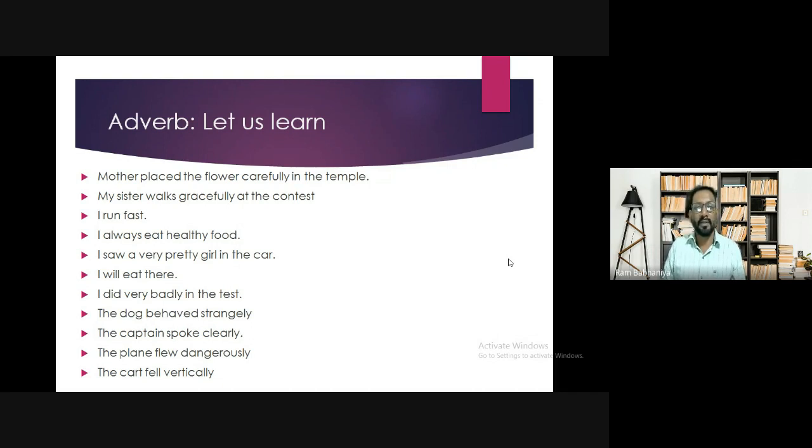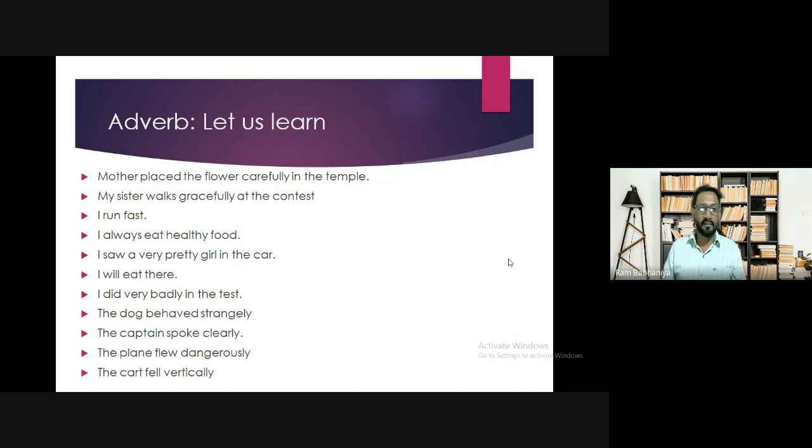It tells us about the manner of the action, how the action was taking place, or how the action took place. My sister walks gracefully at the contest. So again, it is what? Adverb of manner. I run fast. Adverb of manner. I always eat healthy food. Here, adverb of manner. I saw a very pretty girl in the car.